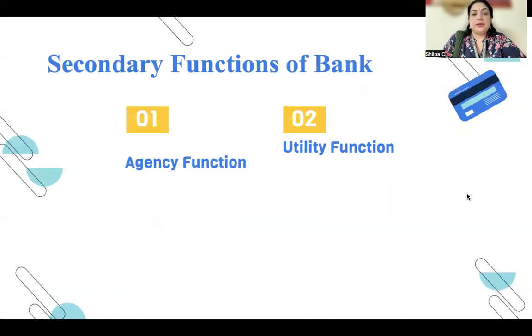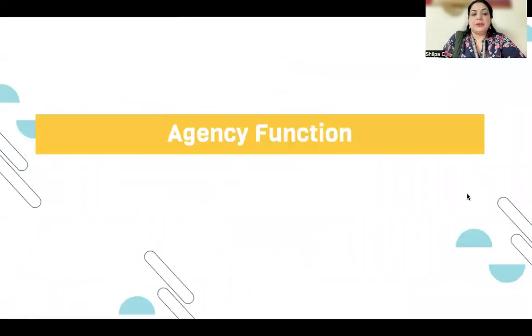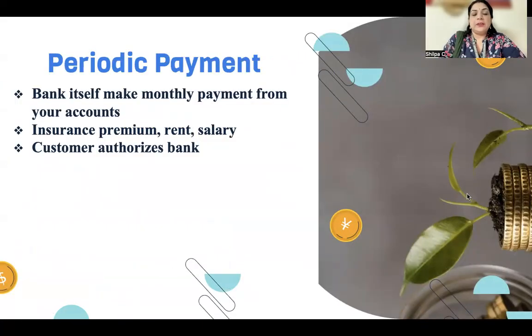Moving on to the secondary functions of a bank, we have agency functions and utility functions. Now, what kind of agency function is provided by the banker? The bank itself makes the monthly payments for your accounts. What kinds of payments can be done by the banker? We have insurance premium, rent, salary, any kind of fees, and the customer authorizes the bank.